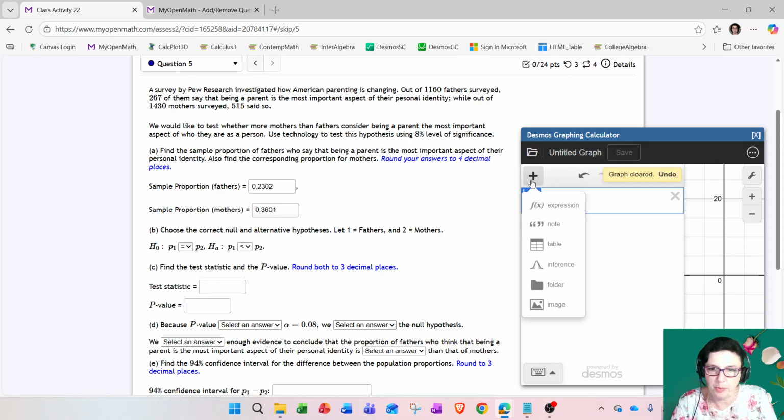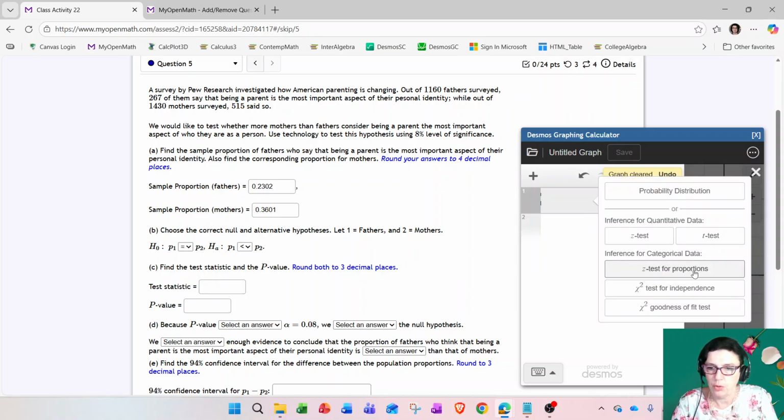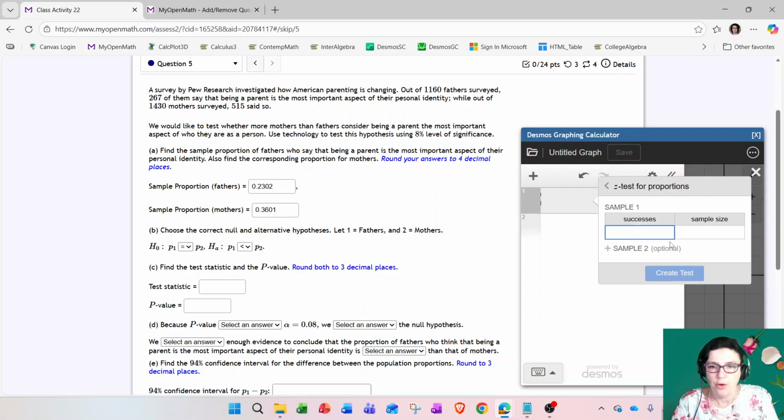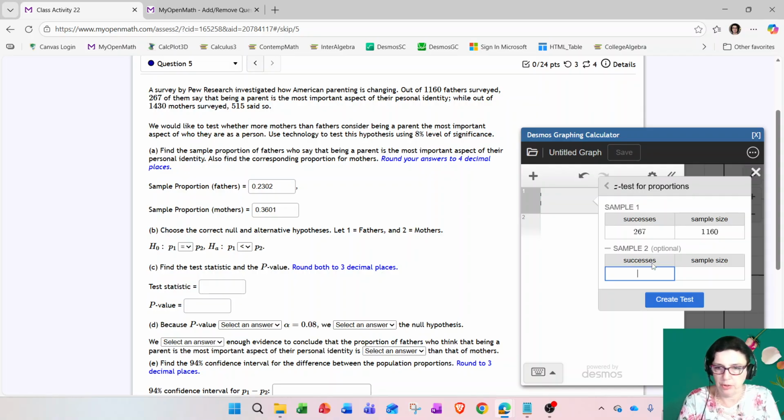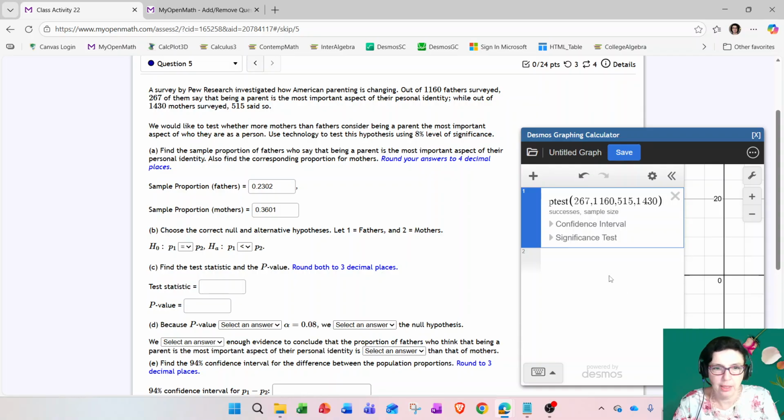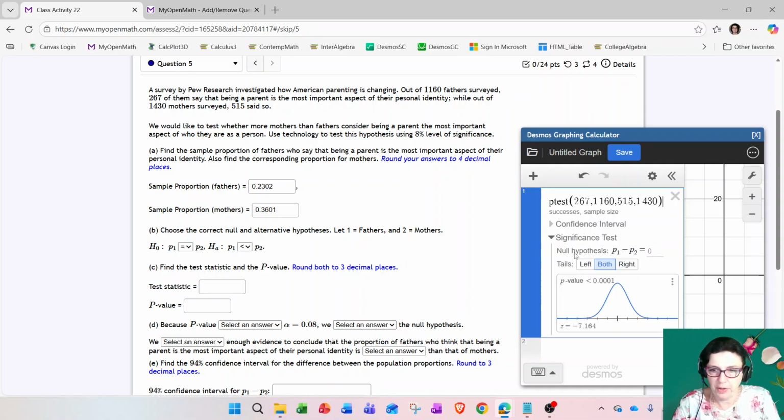Let's go to the plus sign, go to inference, go to z-test for proportions. For sample number one, we're entering 267 out of 1,160. For sample number two, we are entering 515 out of 1,430. Create test. Let's first expand the significance test menu.